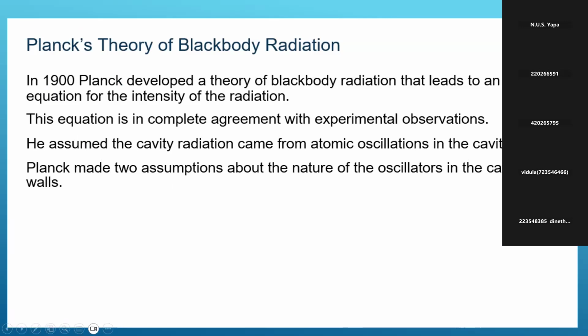Planck developed a theory of black body radiation that leads to an equation for the intensity of radiation. This equation is in complete agreement with experimental observation. Then he built a theory based on the experimental radiation observations. Planck assumed that cavity radiation came from atomic oscillation in the cavity walls.